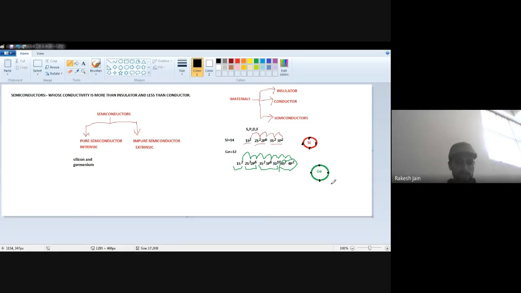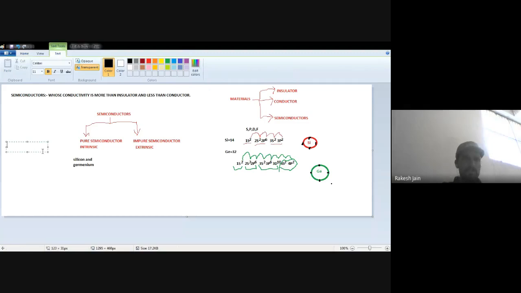These are pure semiconductors, and the outermost orbit electrons are known as valence electrons. So we can say pure semiconductors are those elements of the periodic table which consist of valence electrons. Valence electrons means what? You understand the technical word valence electron? The outermost orbit electrons. They are known as valence electrons.